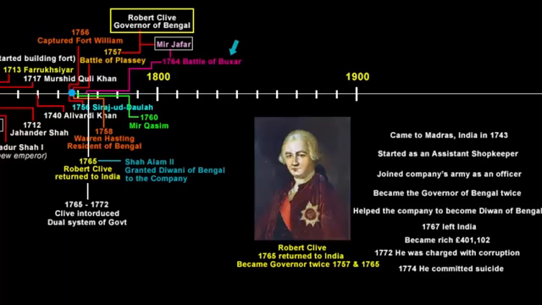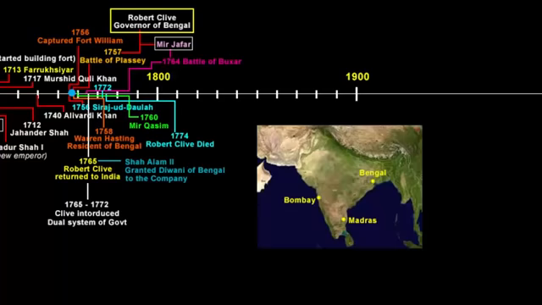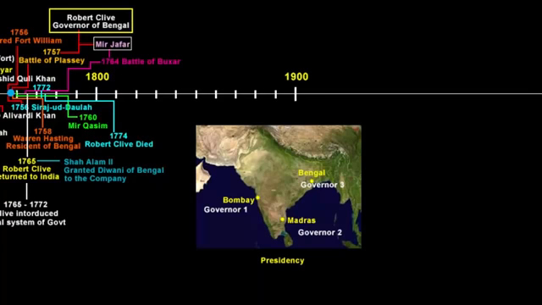Now if you look at the timeline, we are now somewhere around 1774. But let's go back to 1772. During this time, the company acquired power not only in Bengal but also in Bombay and Madras. British territories were broadly divided into administrative units called presidencies. There were 3 presidencies: Bengal, Madras and Bombay. Each was ruled by a governor. Just like how Robert Clive was the governor of Bengal, there were governors of Madras and Bombay.